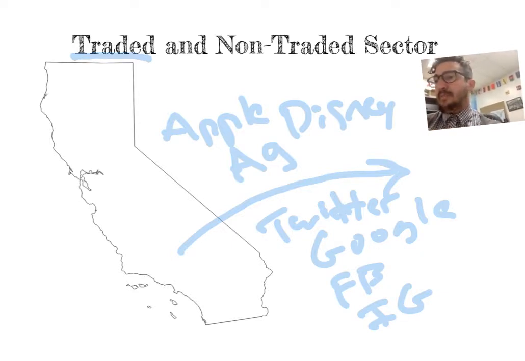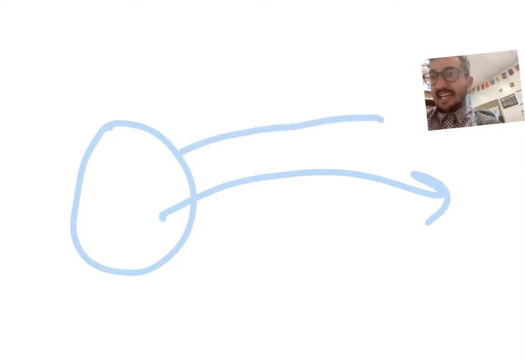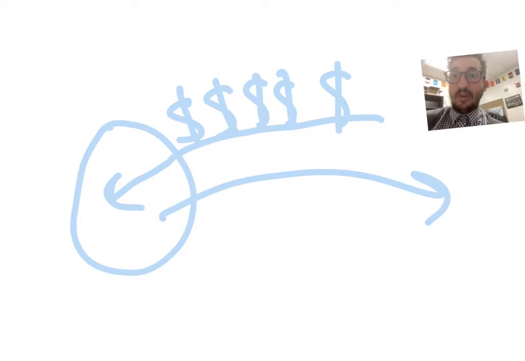the world. Now, the basic economic theory goes, when we are trading these things to the rest of the world, let's say California is right here, and we are selling these things to the rest of the world, when people around the world are buying these things from us, we are essentially taking their money, okay? So we've got all this money coming from around the world that is making California wealthy. So the traded goods are really, really important for an economy, right? We sell our goods to the rest of the world, and that helps our region grow economically.